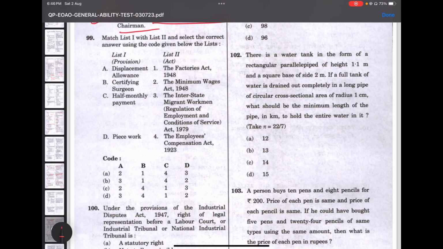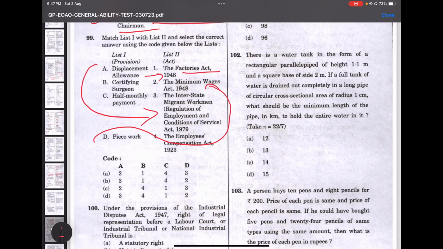99, again, the provision and list. Please focus on the acts: what the Factories Act does, what the objectives of the act are, what changes the act brought. Try to read on it. So the displacement allowance would be the Interstate Migrant Workmen Regulation of Employment and Conditions of Service Act. Certifying surgeon would be the Factories Act. Half monthly payment would be the Employees Compensation Act 1923. Piecework would be the Minimum Wages Act.